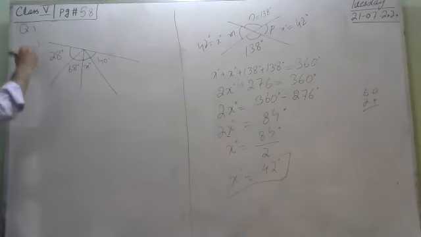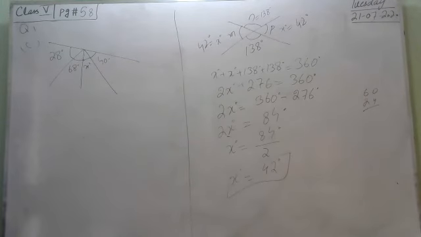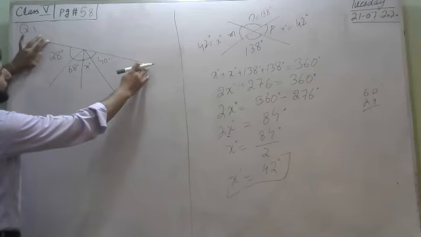In part C, there is a straight line situation. According to our rule, the sum of all angles of a straight line equals 180 degrees.